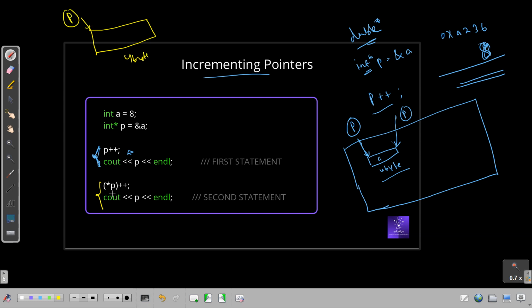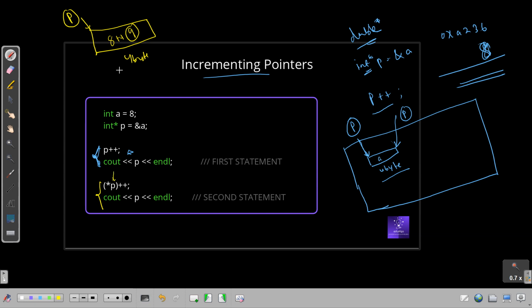What I am doing here, we are going to the value of p, like we are entering inside this address, we are getting it as 8, and we are incrementing the value. We are doing 8++, that is 9, but here no change in address has taken place. Why? Because we are dereferencing it first, closed inside the bracket.